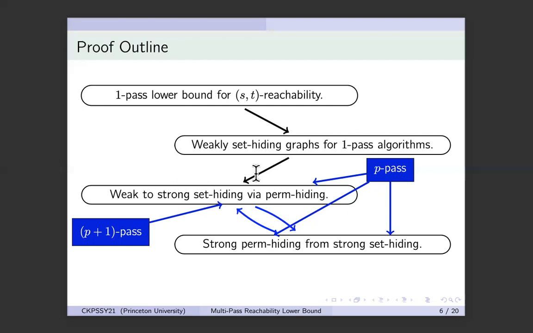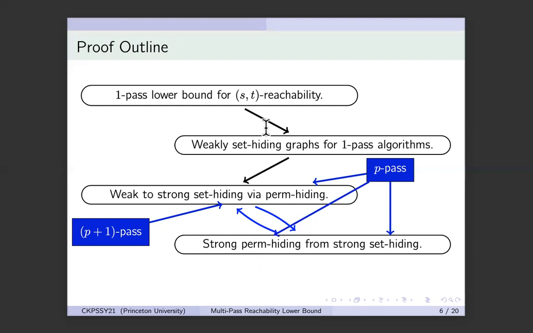And you can repeat this root log n times because each time you apply a step, it has a blow up. And after root log n times, the blow up is so large that the lower bound starts becoming trivial. So you can do this root log n times, and eventually you have root log n pass perm hiding graphs as claimed. This is the proof outline.